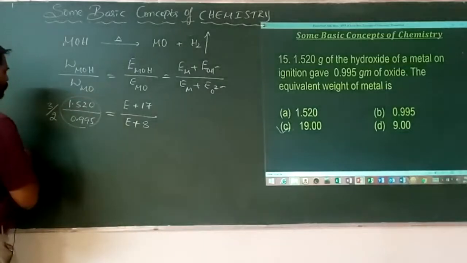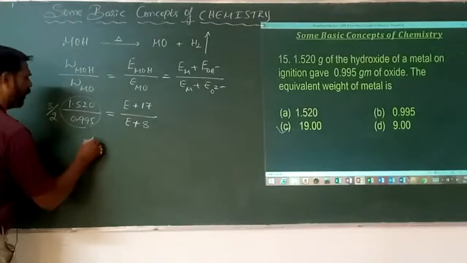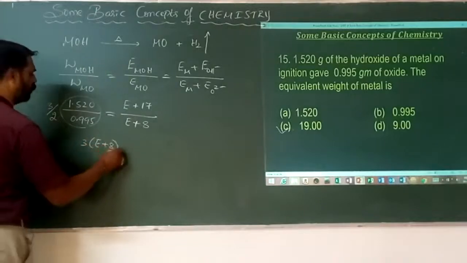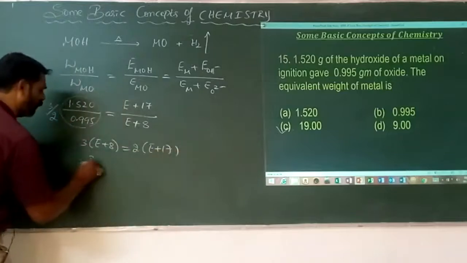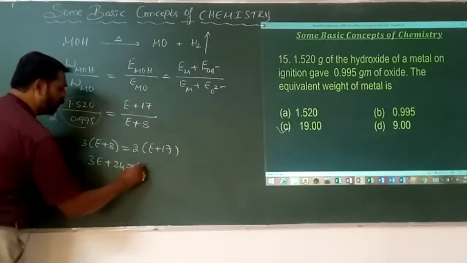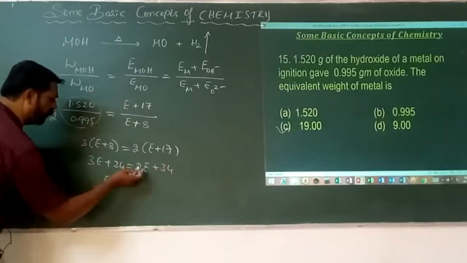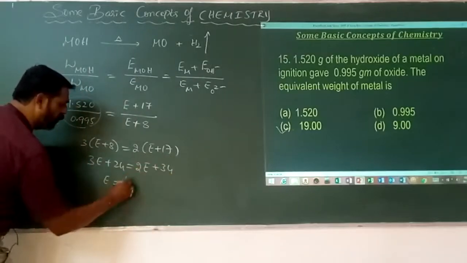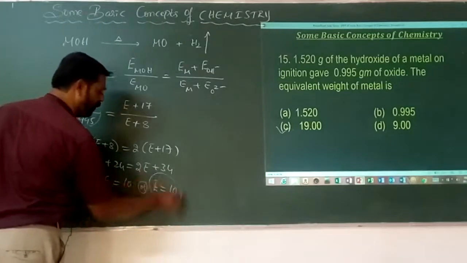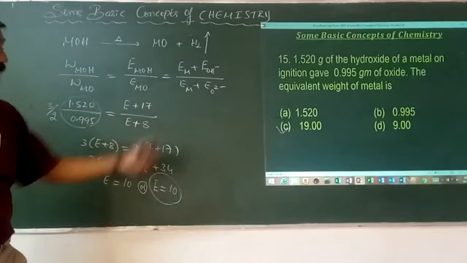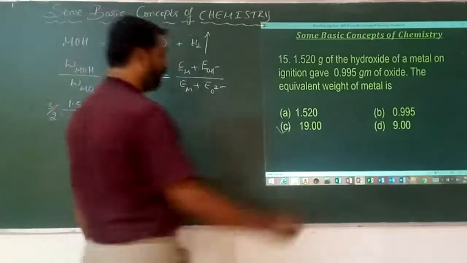Therefore, here it is 3 into E plus 8 is equal to 2 into E plus 17. 3E plus 24 is equal to 2E plus 34. Difference of those two: 3E minus 2E is E, that is equal to 10. E is equal to what? But I am not getting the value in those options, but which is very near to that 10. I think it is.